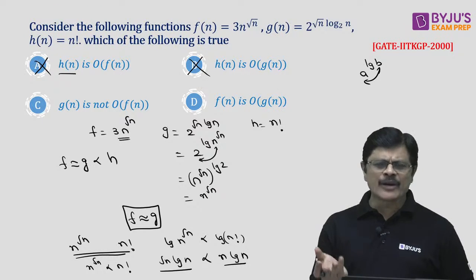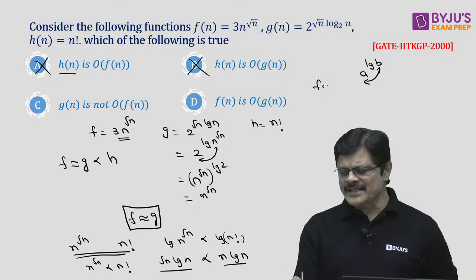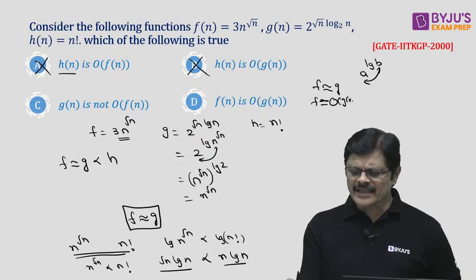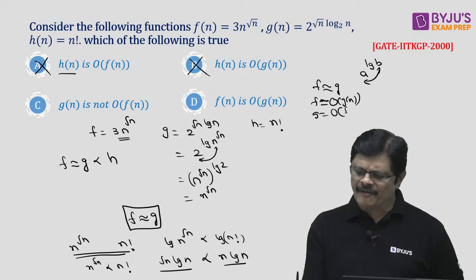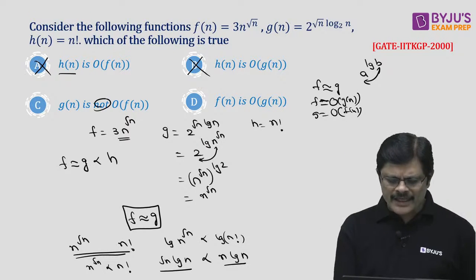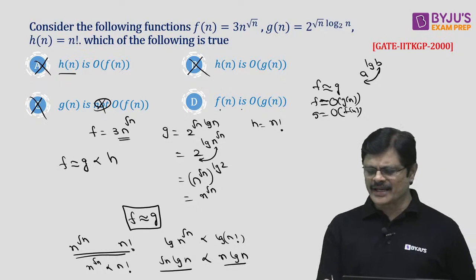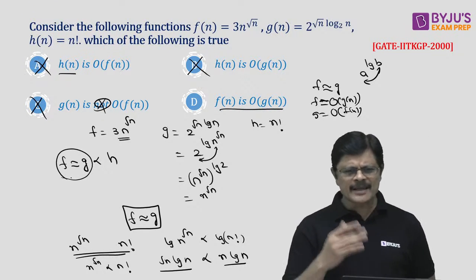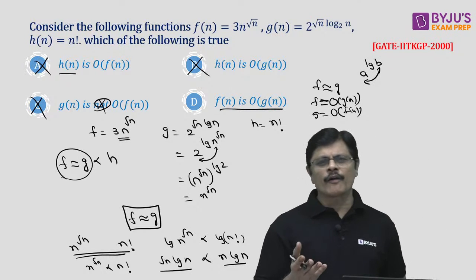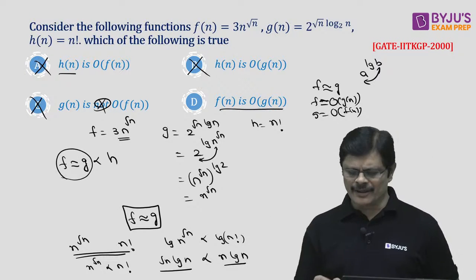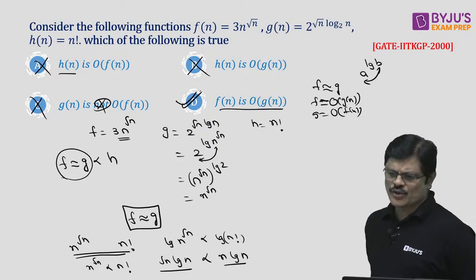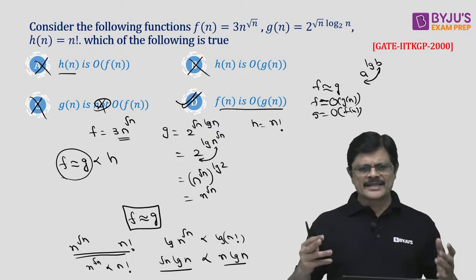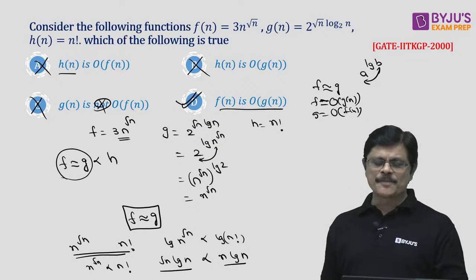Whenever they are of equal order of growth, you can say f is big O of g and there is nothing wrong, or g is also big O of f. So this not is wrong, therefore this is wrong. So what is correct? f is big O of g. If they are of equal order of growth, you can say one is big O of the other. Nothing wrong in this. So it is correct only. That is option D.